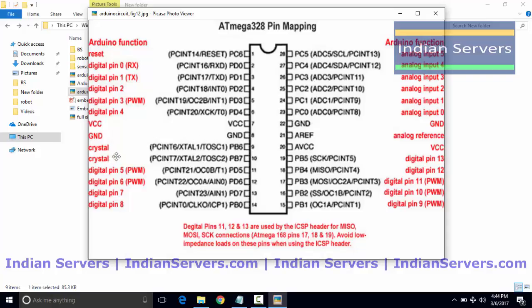Coming to the remaining pins, here you can see the 9th and 10th pins are connected with a crystal. Crystal in the sense there is an external crystal oscillator which helps the controller synchronize its internal operations. So it is acting as a clock for the controller.